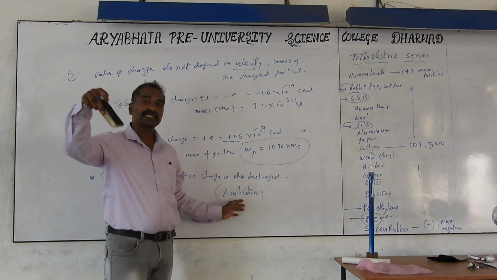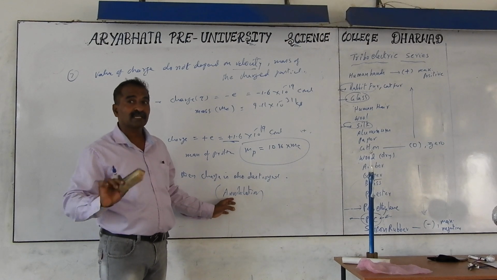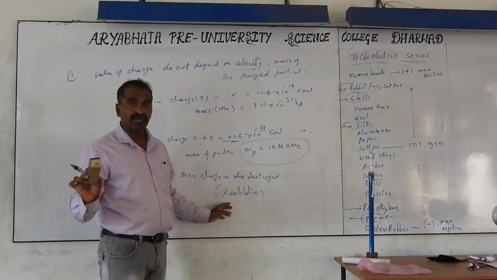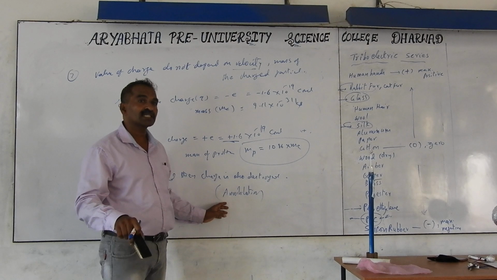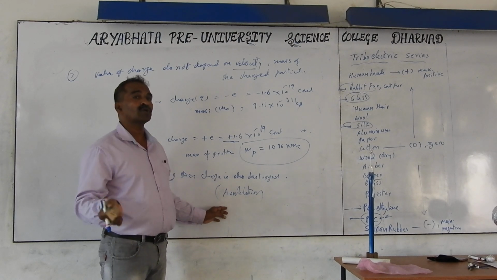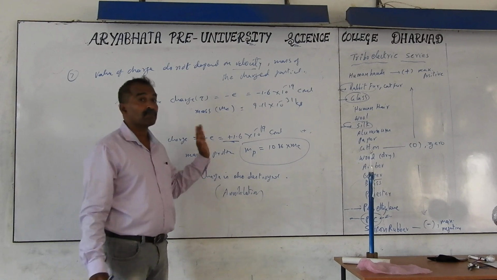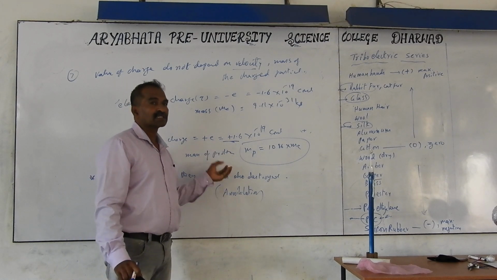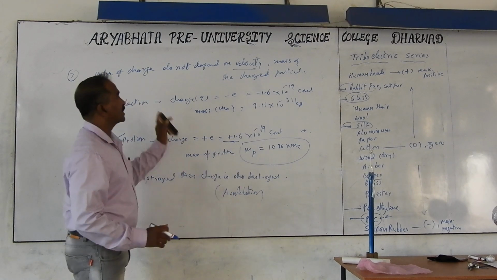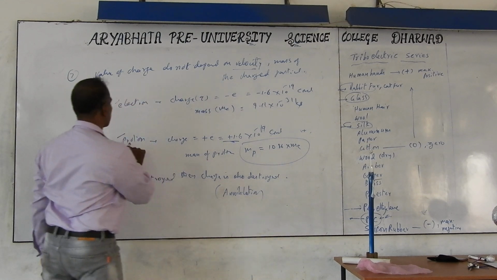So whatever charge is present in the mass is also destroyed. But otherwise, charge is not destroyable. We cannot destroy the charge, we cannot create the charge. We can only transfer the charge from one material to another material, except in special cases called annihilation. Annihilation of the mass takes place, so charge present in the mass also will be destroyed. And it is nothing to do with the mass also.